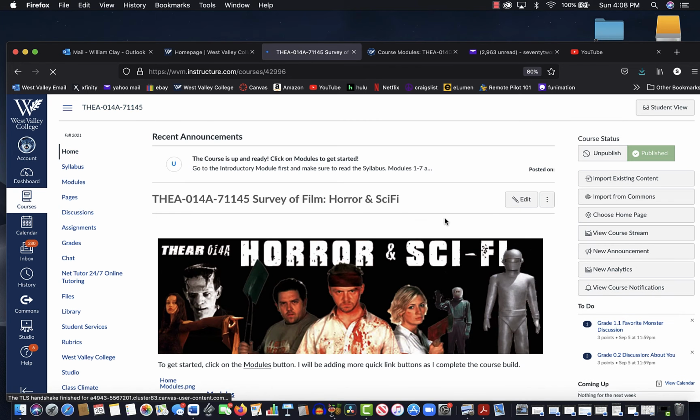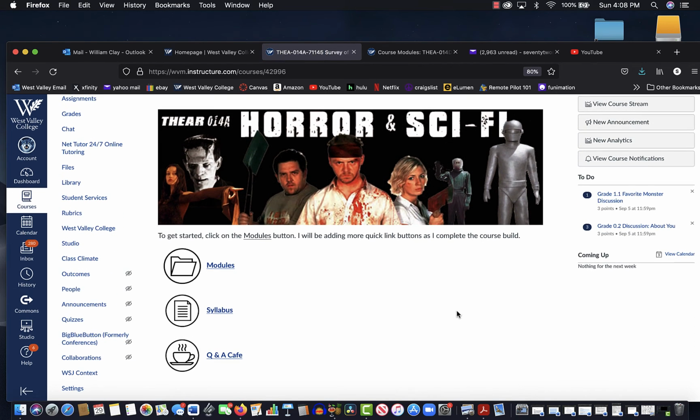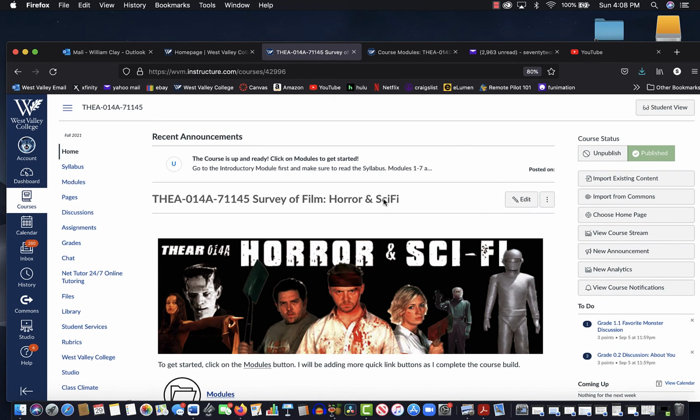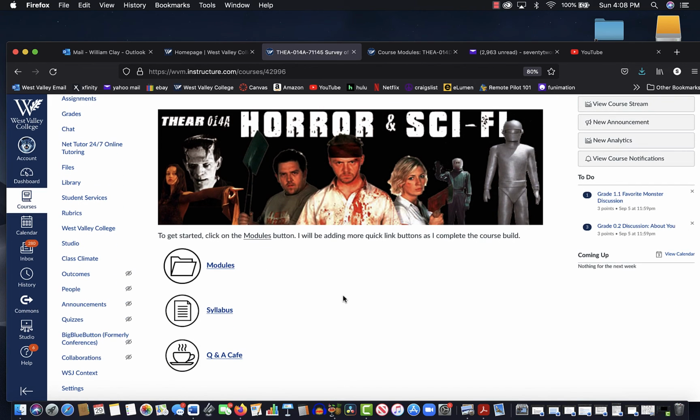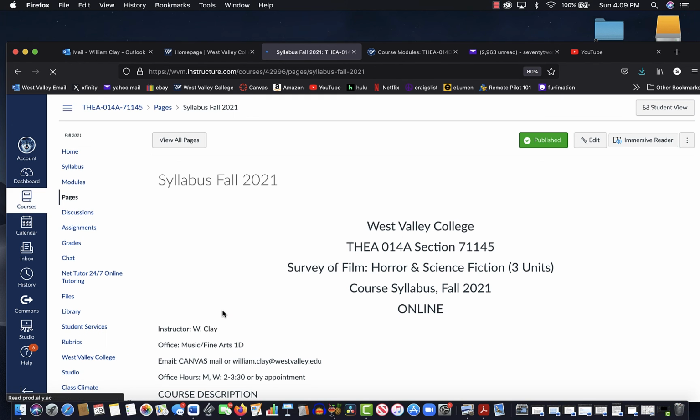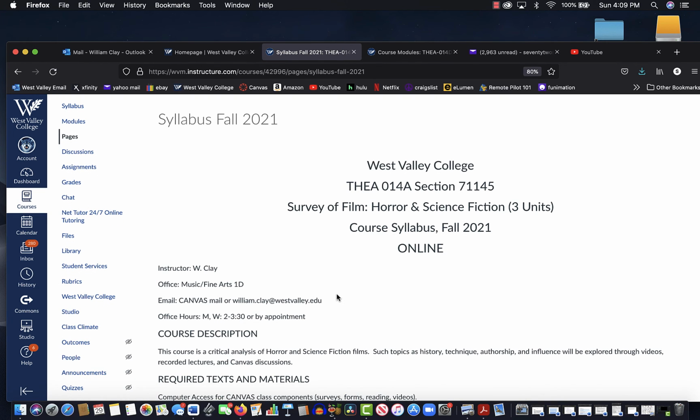And that is pretty much the way the whole class will be navigating. I'll be giving you folks more updates and announcements as the class goes on. If there's something important coming up, I will let you know. And then if you need to contact me, you can use the Q&A Cafe if you have any general questions. You can also go through inbox, Canvas mail, and contact me through that. And then you can also use my regular school email, and all the contact modes for me are going to be located on the syllabus. Okay?